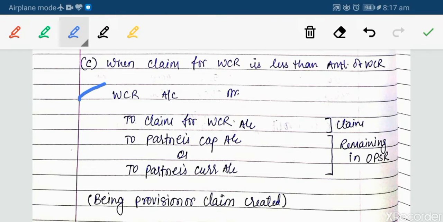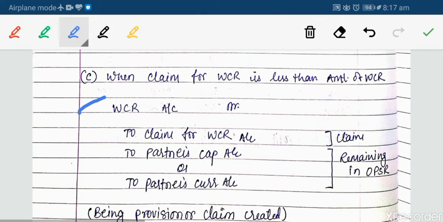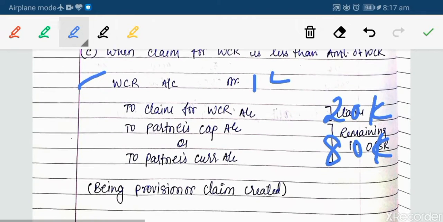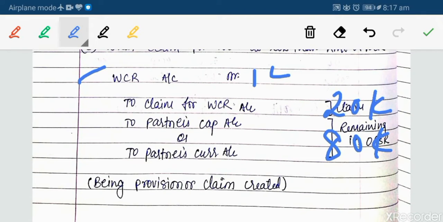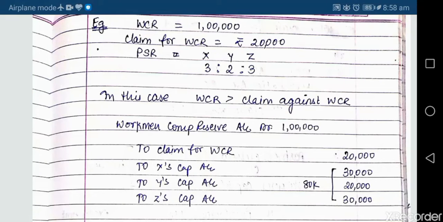So the entry is: WCR debit, with the claim for WCR and the partners' capital or partners' current accounts credited. In this question, WCR is 1 lakh, the claim for it is 20,000, and then 80,000 will be distributed among the partners in their old profit sharing ratio. So the provision for the claim is created and the remaining amount is distributed among the partners. Hope you are getting this. What we have discussed, the same example is taken on the next page.